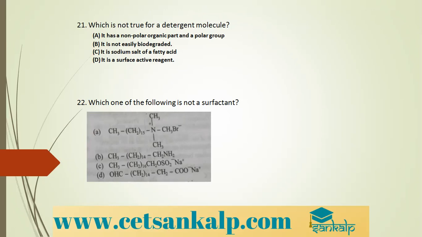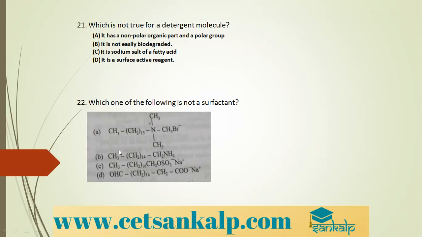Next question. Which of the following is not a surfactant? A surfactant has both polar and non-polar groups. So where there are both polar and non-polar groups, that is a surfactant. Here it is not correct because it has only polarity.